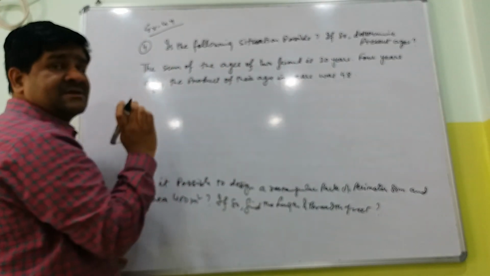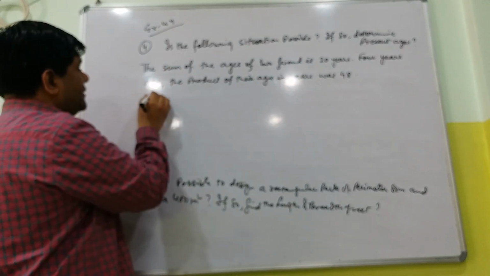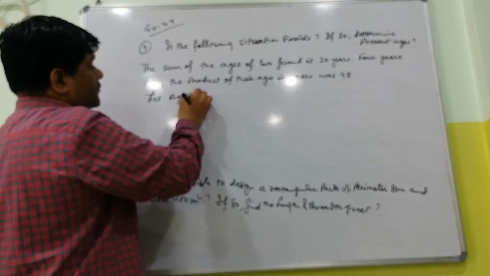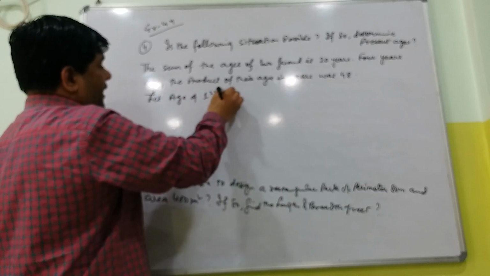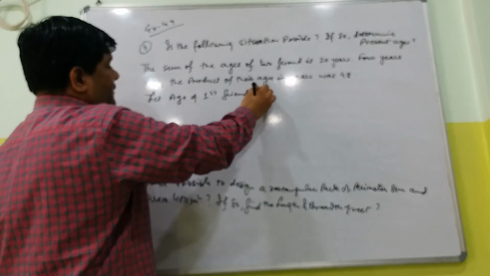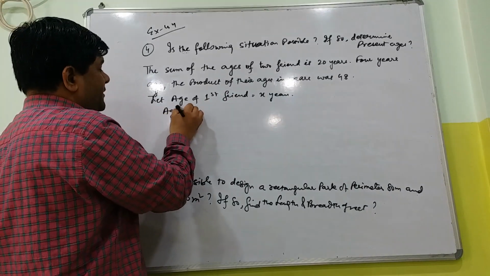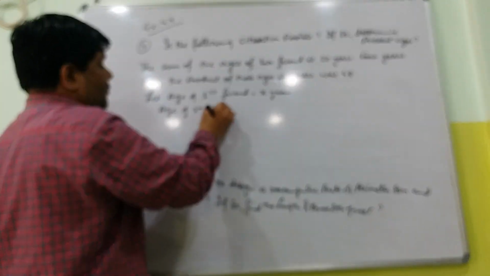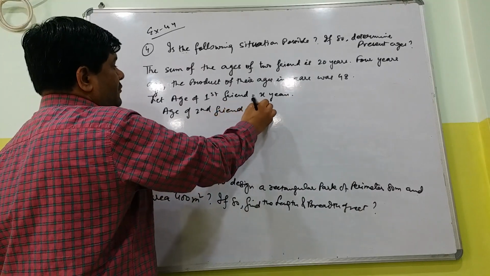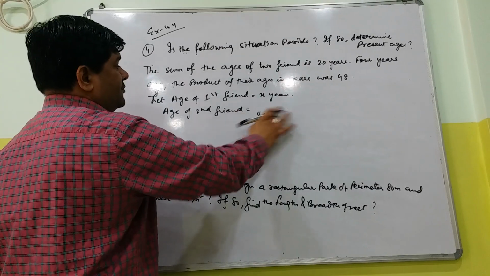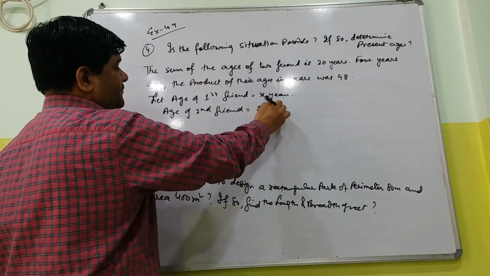दो फ्रेंड की एजेस का सम दिया हुआ है 20. Let the age of first friend x years, age of second friend y years, y न लूँ 20 minus x ले.